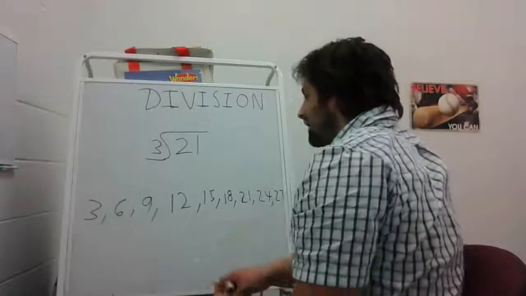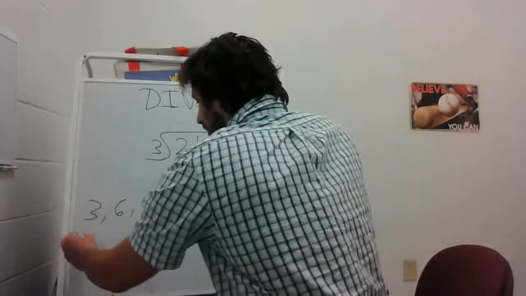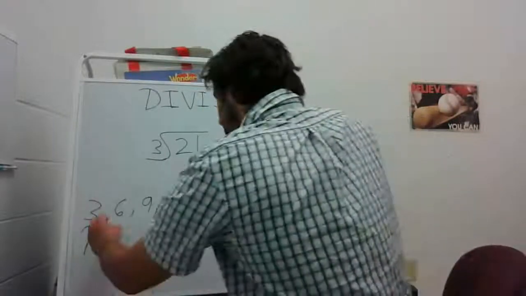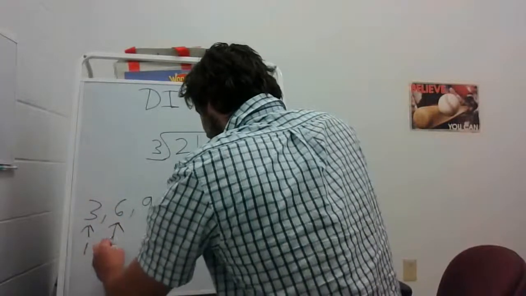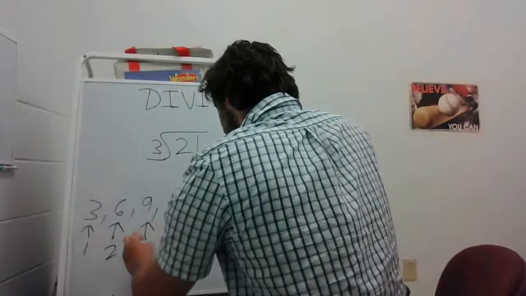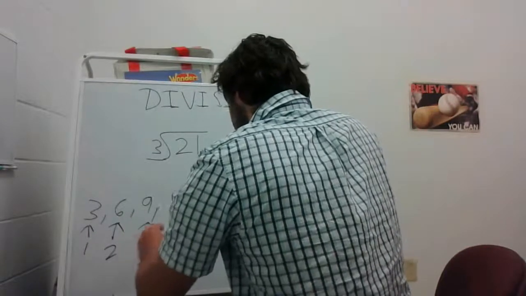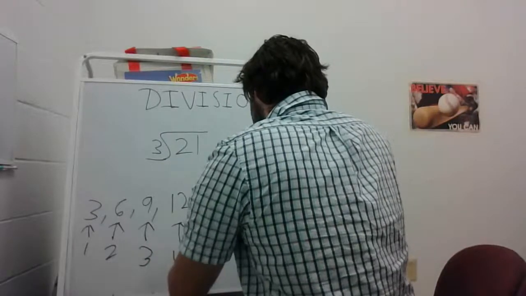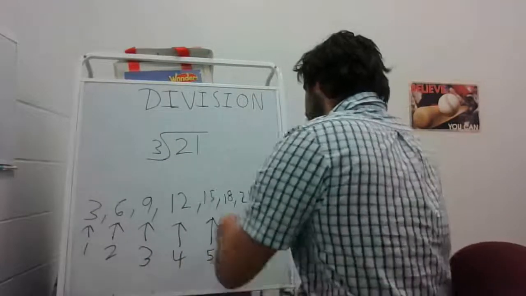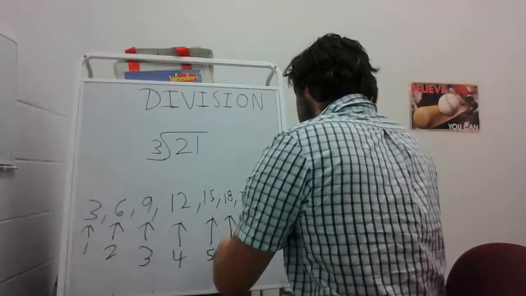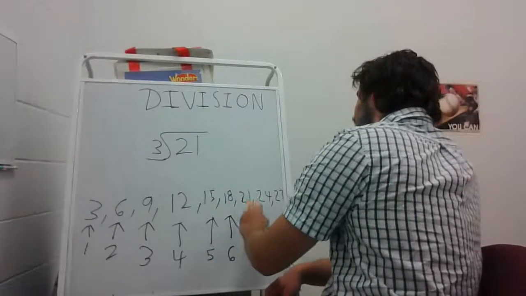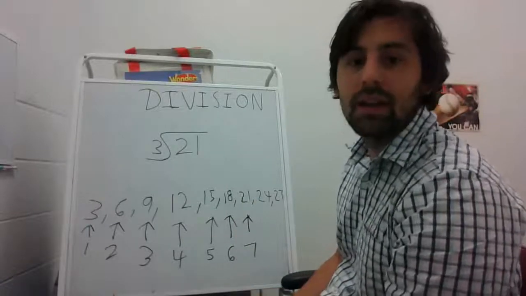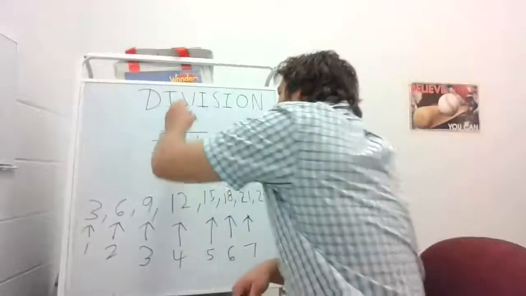So let me see. How many times did I have to count by 3? When I get to 3, that's once. When I get to 6, I counted by 3 twice. When I get to 9, I counted by 3 three times. When I got to 12, I counted by 3 four times. When I got to 15, five times. When I got to 18, six times. When I got to 21, I counted by 3 seven times. So 21 divided by 3 equals 7.